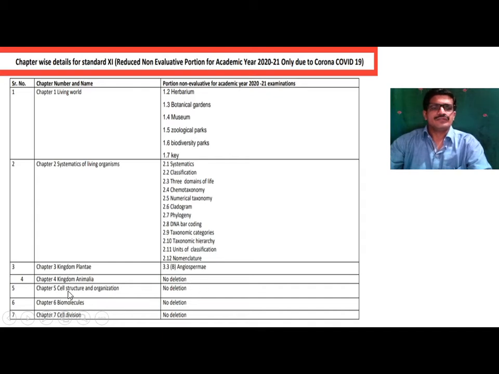Chapter number 5, cell structure and organization. In this chapter also there is no deletion of any topic. Then chapter number 6, biomolecules. No deletion of any topic. Chapter number 7, cell division. This chapter also is as it is.